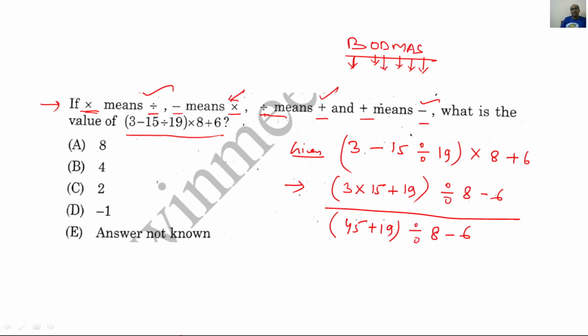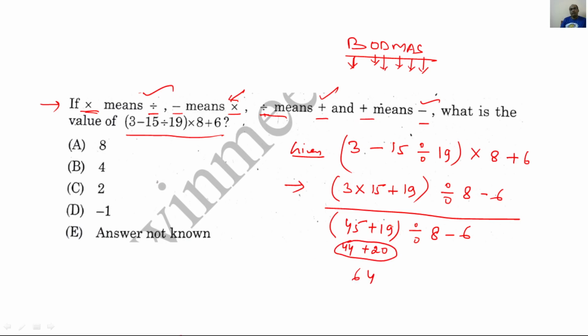Now 45 plus 19. From 45, if we give 1 to 19, it becomes 20, so it becomes 44 and 20. These things we can put in our mind, or we can simply write also. So the sum has become 64. It will become easy to solve.